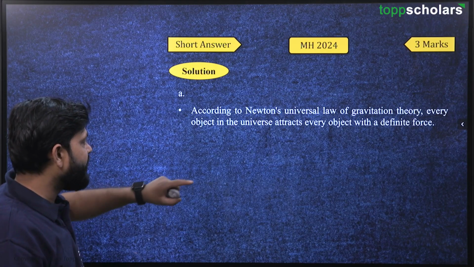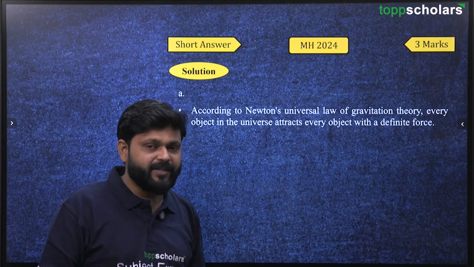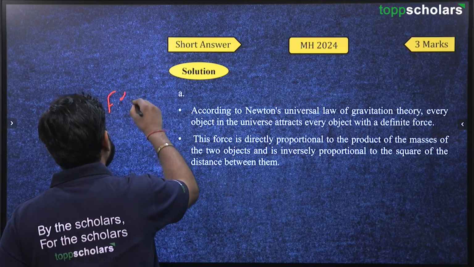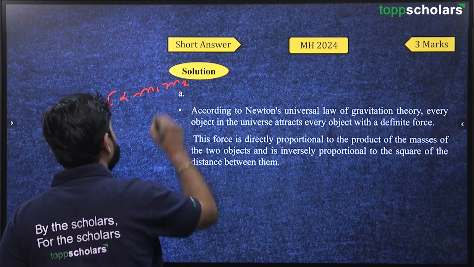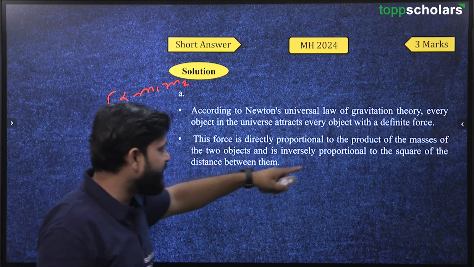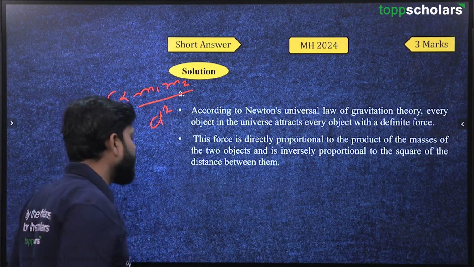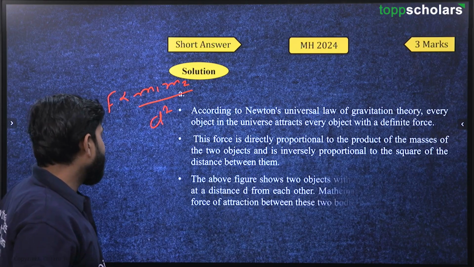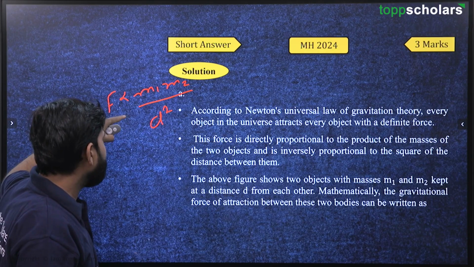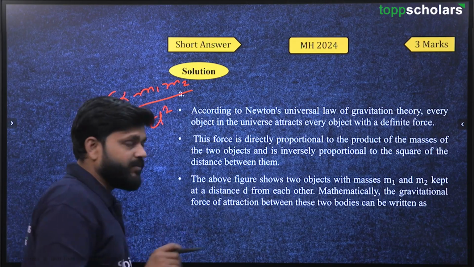According to Newton's universal law of gravitation, every object in the universe attracts every other object with a definite force, and F is directly proportional to m1 m2. This force is directly proportional to the product of the masses of the two objects and inversely proportional to the square of the distance d between them. Now there will be a constant, G. For the proportionality sign we will use G, the gravitational constant, the universal constant.